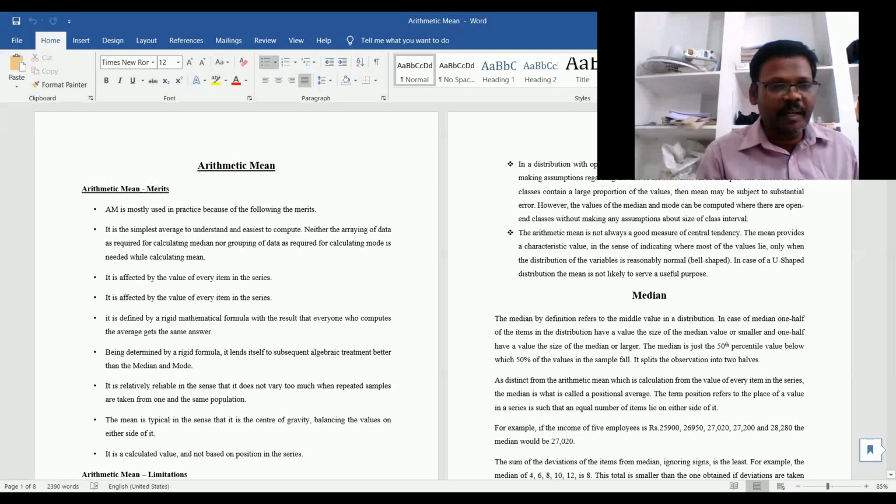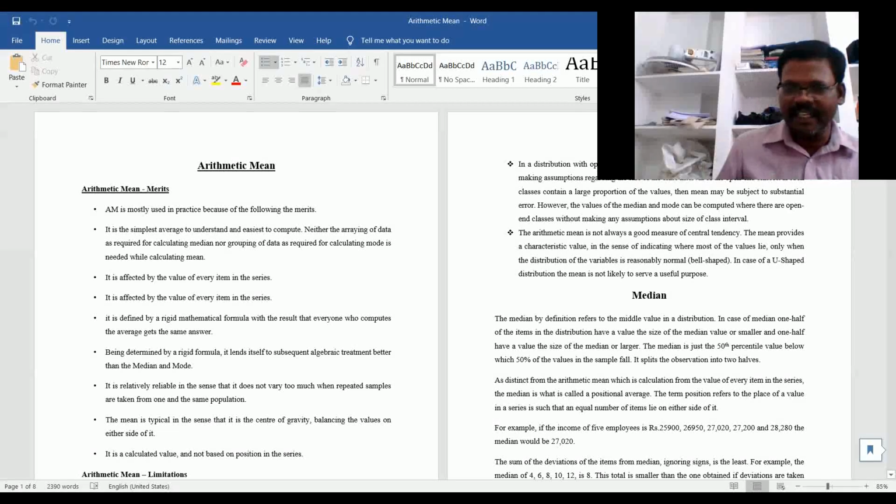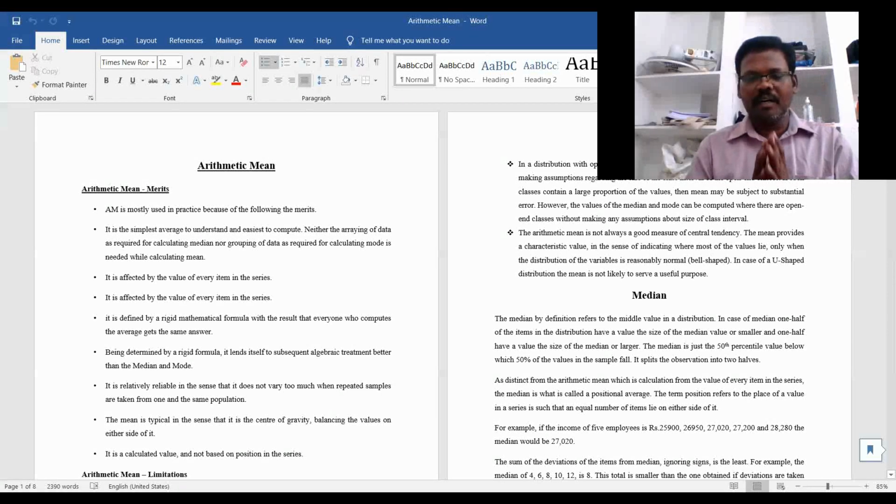Second, it is affected by the value of every item of the series. Whatever values are there in the given data, all the values are going to be considered, because when we add together, we add all the values without neglecting any value. Suppose you want to estimate the average marks of 10 students in the class.